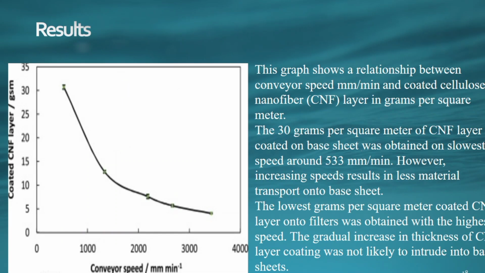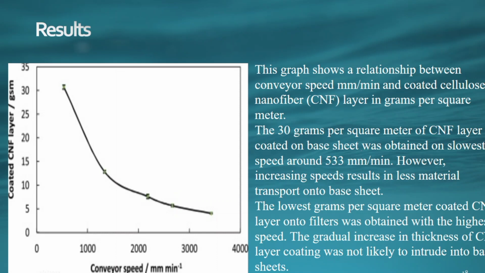Results. This graph shows the relationship between the conveyor speed and the coated CNF layer. This graph shows the different grams per square meter of cellulose nanofiber coated on top of the base sheet as a function of the conveyor speed.